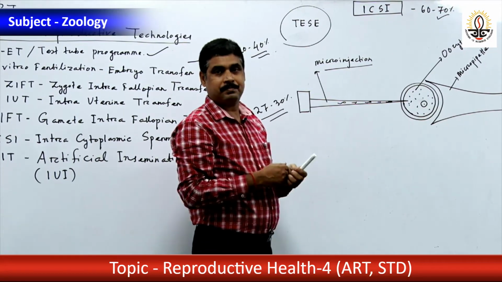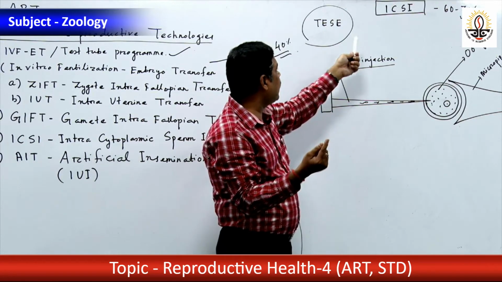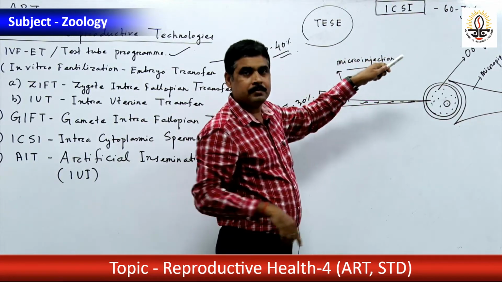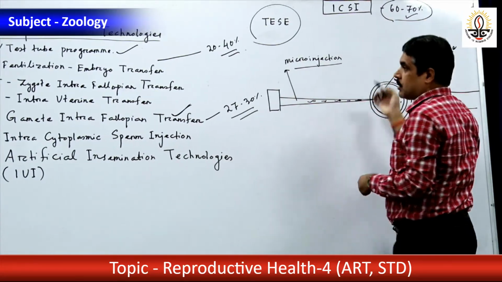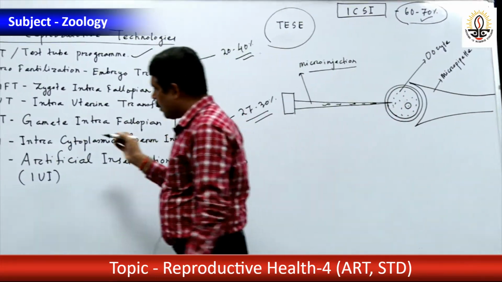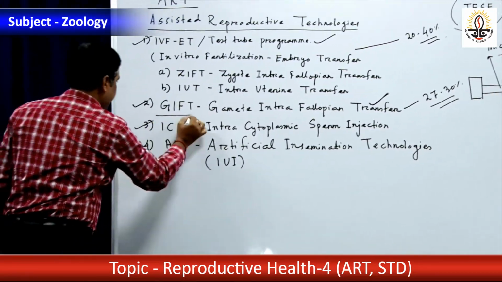fertilization is induced. Since a single sperm is injected, it is called intracytoplasmic sperm injection, and here the success rate is much more, 60 to 70%. Now coming to the last, we have discussed IVF, GIFT and then ICSI.